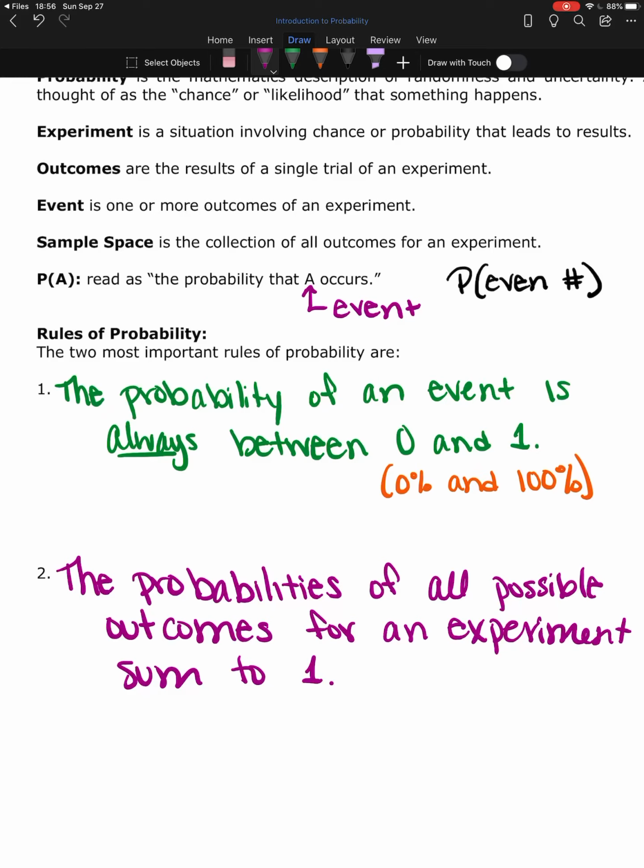So not only is the probability going to be between 0 and 1, but the sum of all of the probabilities for a given experiment have to sum to 1.